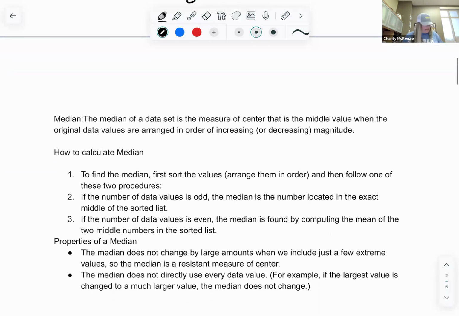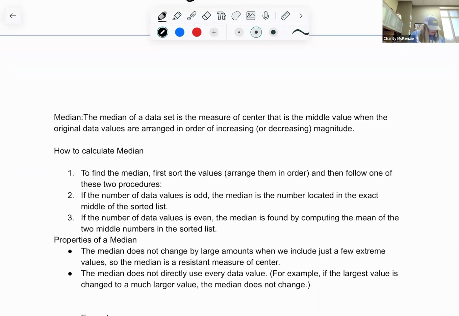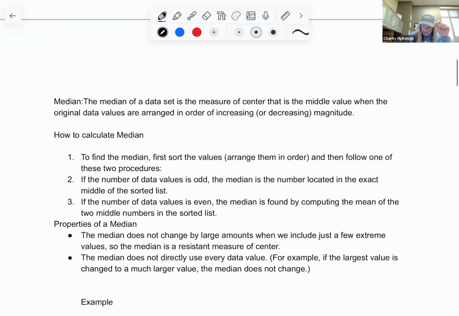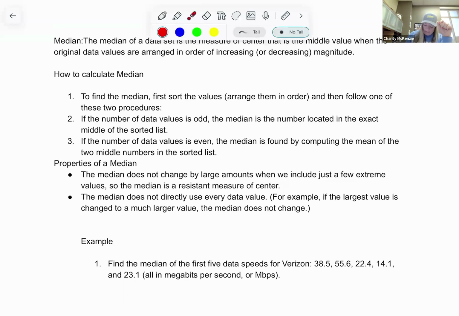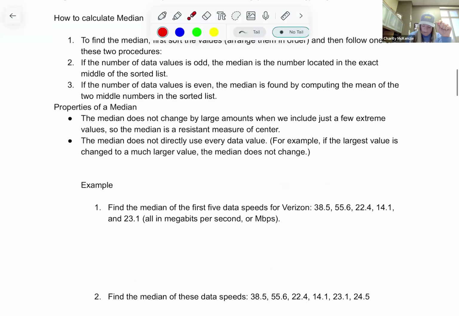So the median is the next measure of center, and that's just our middle number, right? If you have an odd number of data values, it's pretty easy to find that middle number. If you have an even set of data values, so you just have 10, you have to do the mean of the two middle numbers. Add them and divide by 2. So it's talking about that here on all these properties, like what if they're even, what if they're odd? So you can have those in your notes.